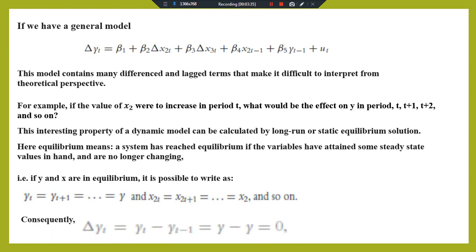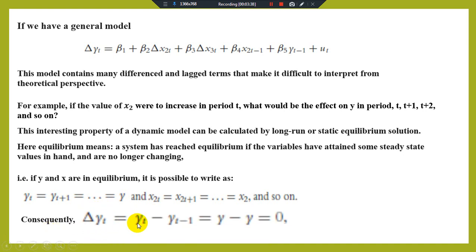Consequently, delta yt is equal to yt minus yt minus 1. This is the formulation for the difference value. These are steady state positions, so yt is equal to y, and yt minus 1 is also equal to y, so this difference is equal to 0.